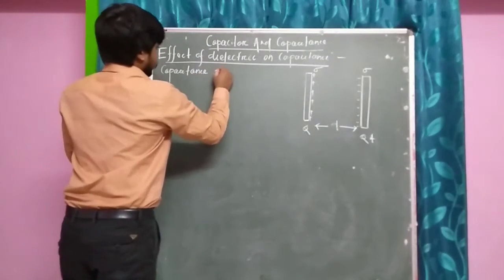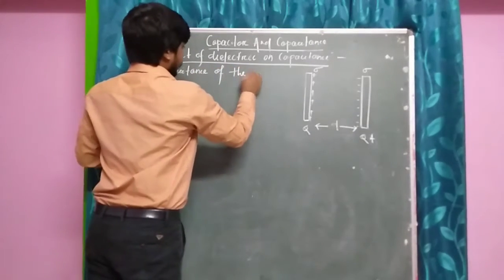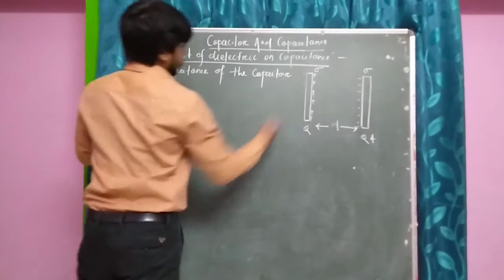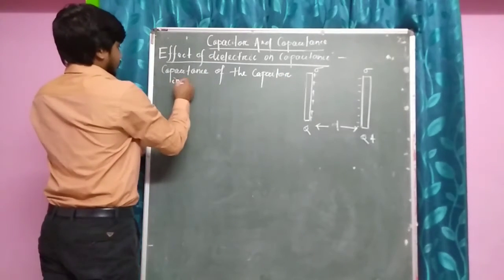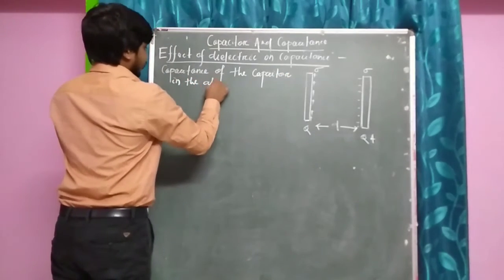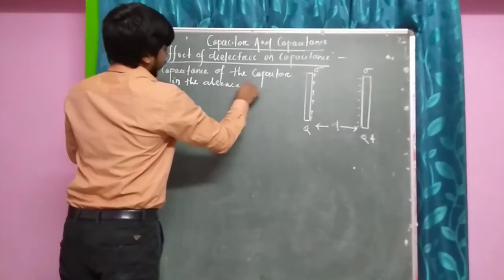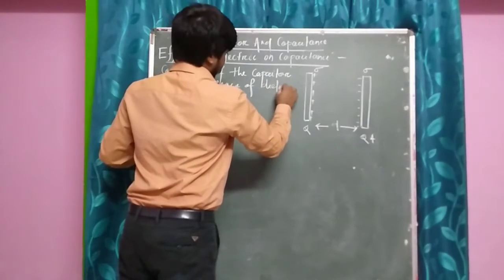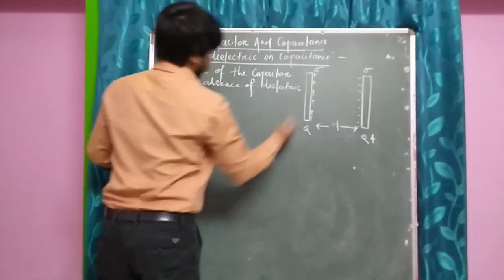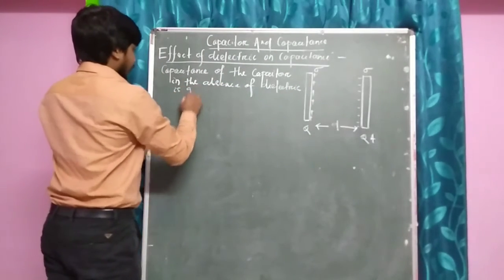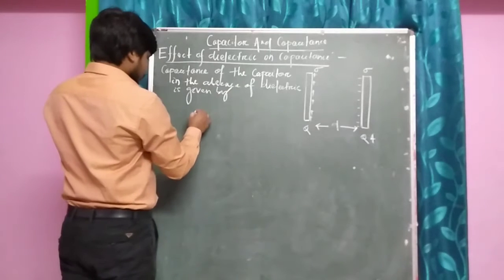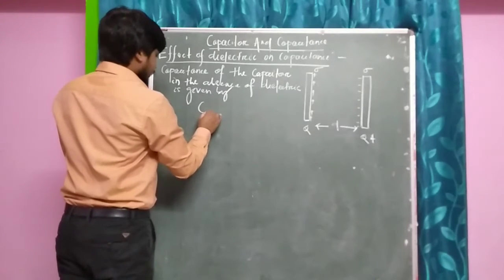the capacitance of the capacitor in the absence of dielectric is given by, let it be C naught.